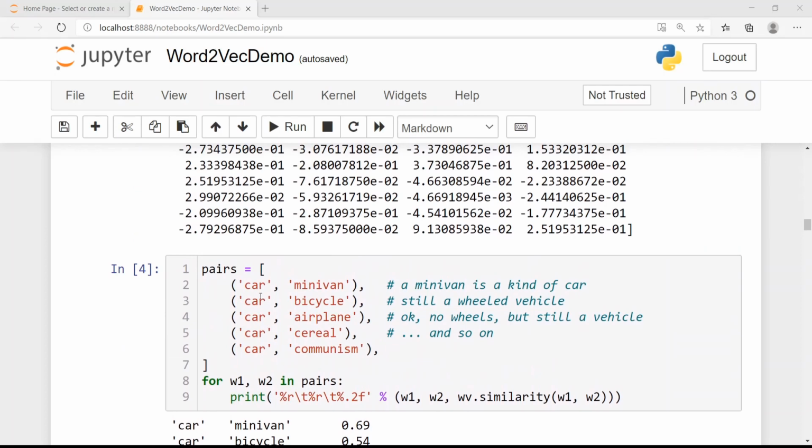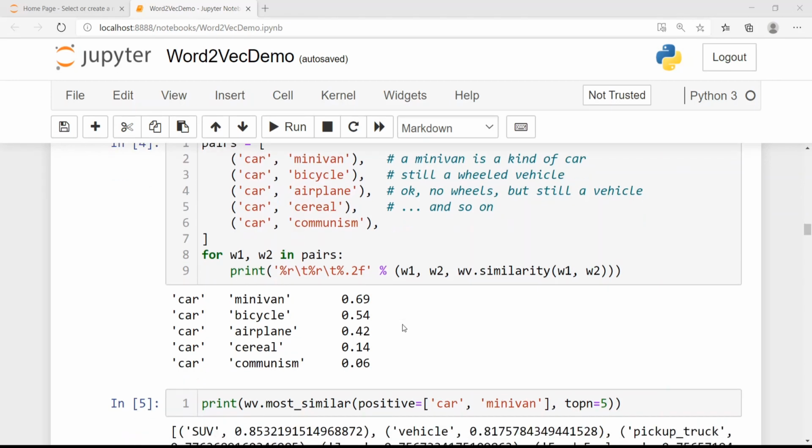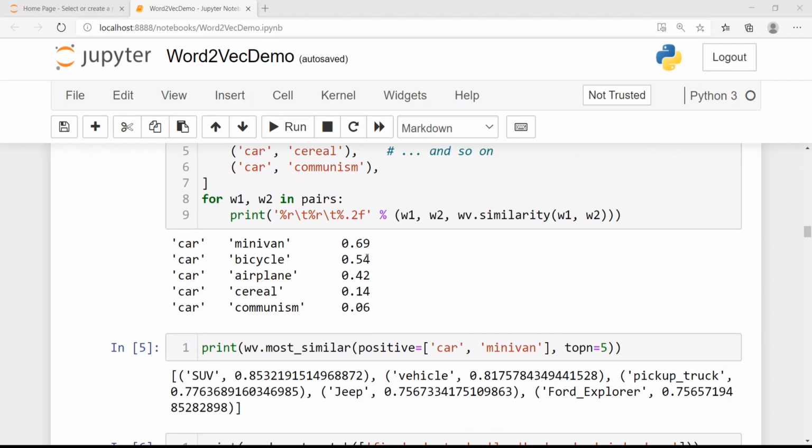Here we have pairs of words like car and minivan, car and bicycle, car and airplane, and then unrelated words like cereal and communism. Now you are trying to find the similarities between these words. The word2vec model in Gensim has this similarity function. You loop through the words and print the similarity between the two words. You see here that car and minivan are much more similar than car and bicycle, car and airplane, car and cereal, or car and communism. So the word car is more related to the word minivan.